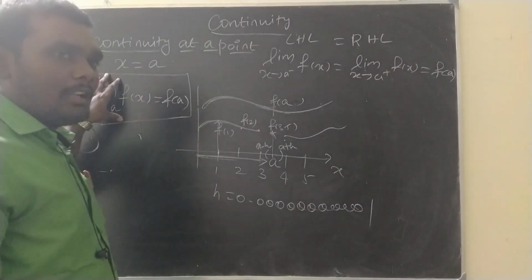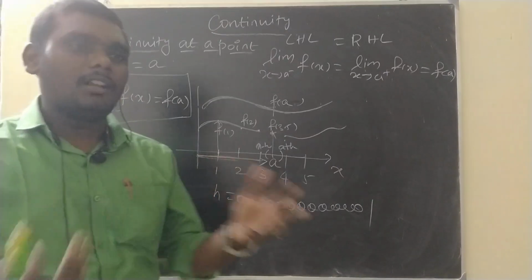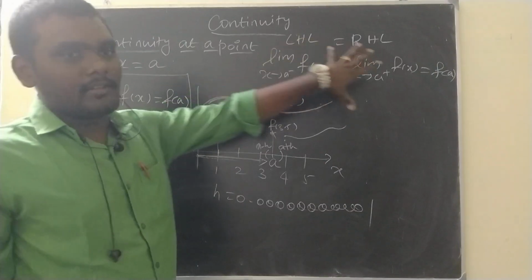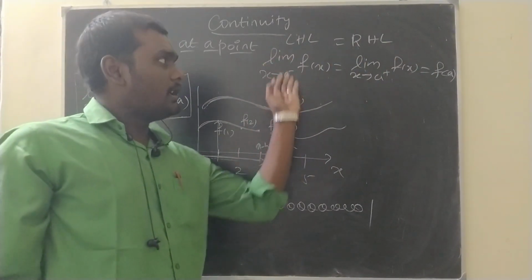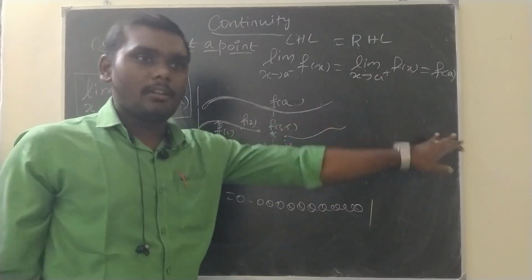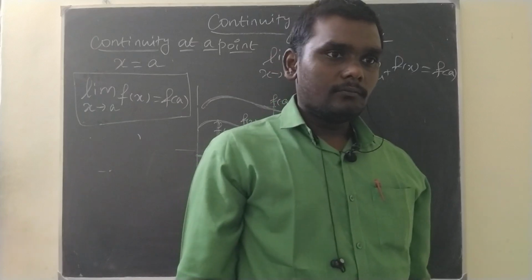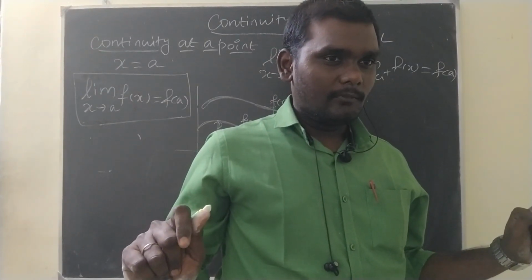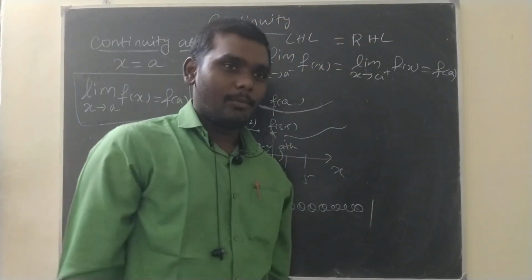Suppose in this manner the limit cannot be evaluated, the function passes to 2 or 3 values, then we'll have this definition: left hand limit should be equal to right hand limit should be equal to f of a. Clear? Any doubts in this? Continuity at a point.